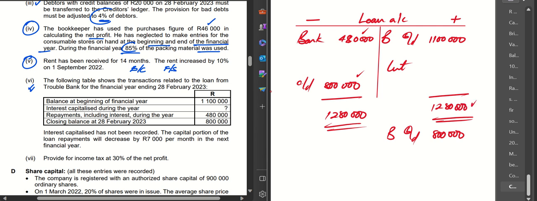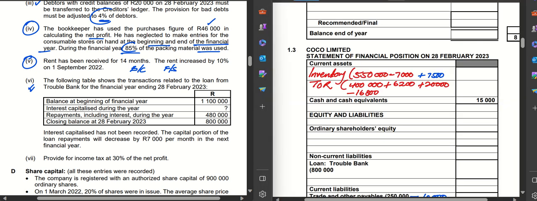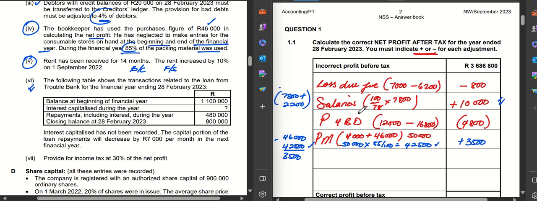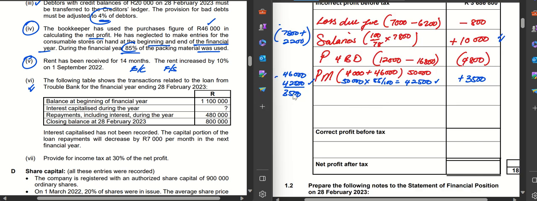1,280,000 minus 1.1 million gives me interest of 180,000. So that's my interest, which I'm going to take now to my correct net profit calculation. So I can come here and I'm going to say interest. If I'm going to calculate interest, it's going to be interest.